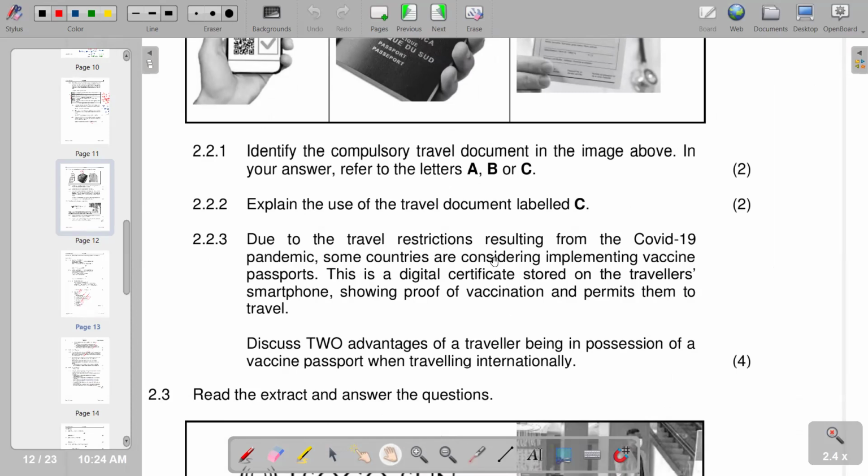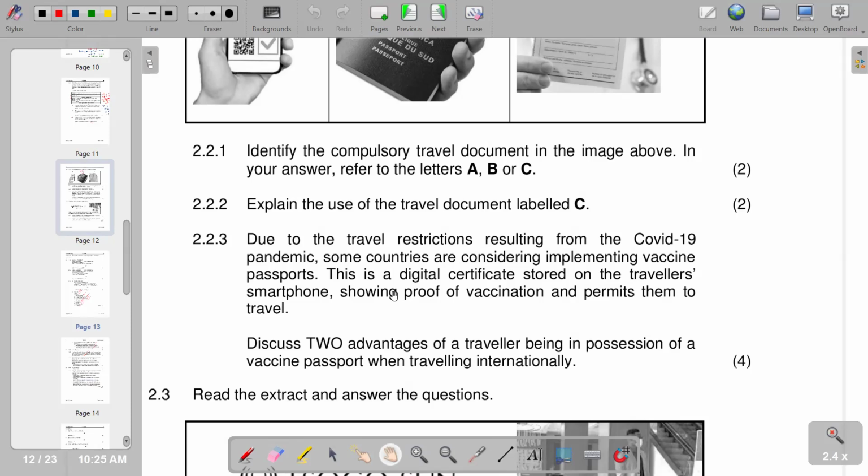Due to the travel restrictions resulting from the COVID-19 pandemic, some countries are considering implementing vaccine passports. This is a digital certificate stored on the traveler's smartphone showing proof of vaccination and permits them to travel. Discuss two advantages of a traveler being in possession of a vaccine passport when traveling internationally. Two advantages of a traveler being in possession of a vaccine passport. So we can come up with various advantages.